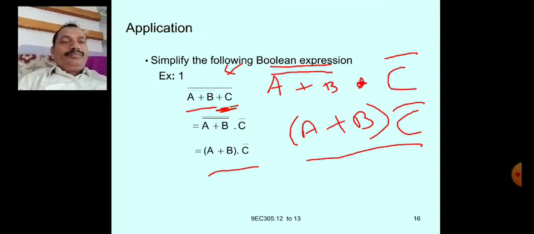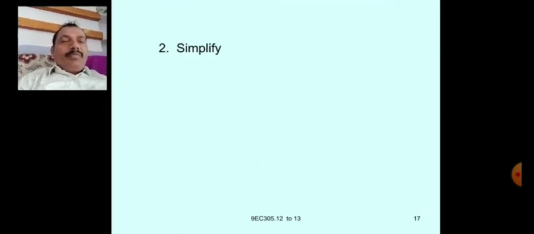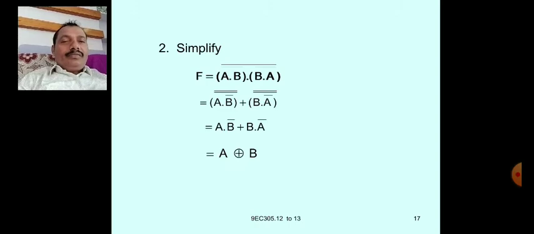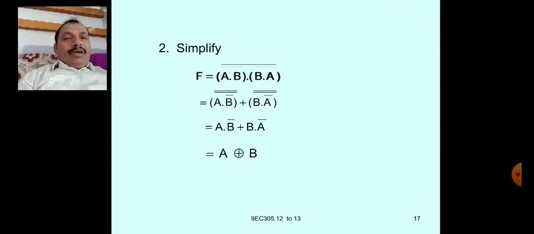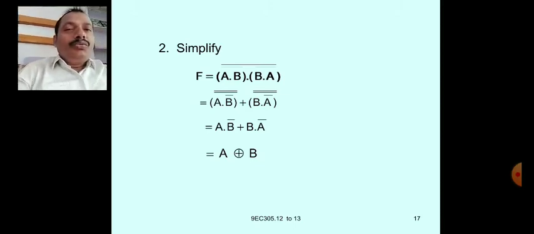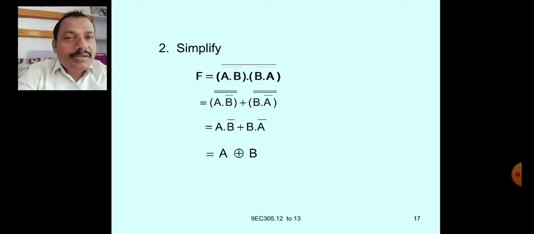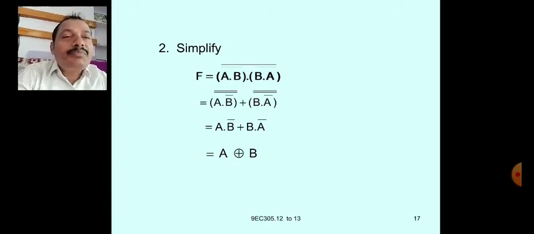Now, second problem let us take. F equals A dot B bar whole bar dot B dot A bar whole bar, overall whole bar. This is very important. Identify how to read them. This is a very important thing you have to remember.